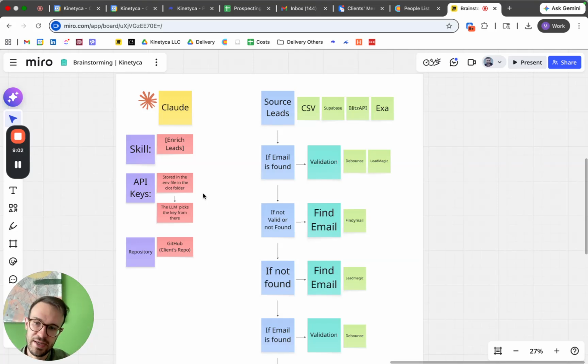We wasted a lot of money, a lot of credits, by doing things badly in the learning process. Don't give the APIs to the chat. Position them in the right folder, in the .env file in the Claude folder, and think about the structure. Work really well on the structure before implementing, because if you implement at scale immediately, most likely you will lose money. Try at a low scale, test it, slowly build your competence, and then you can have a structure that you can scale. Hope this was helpful.